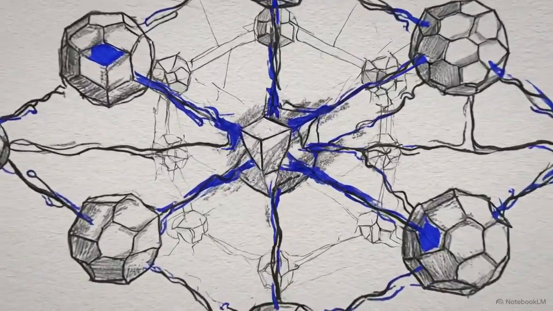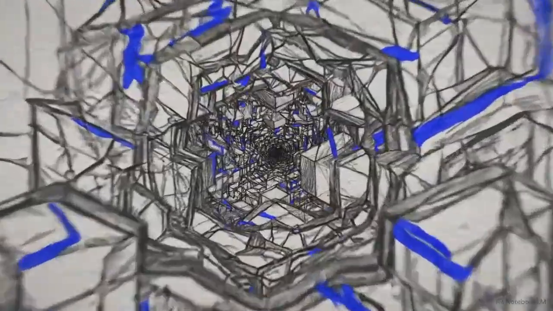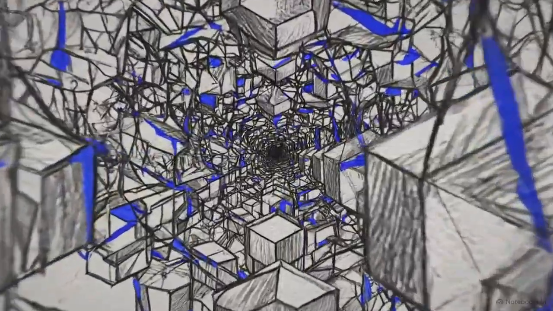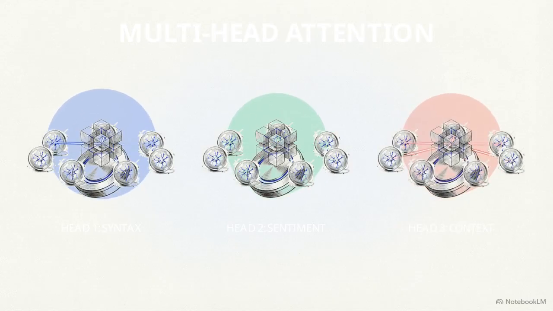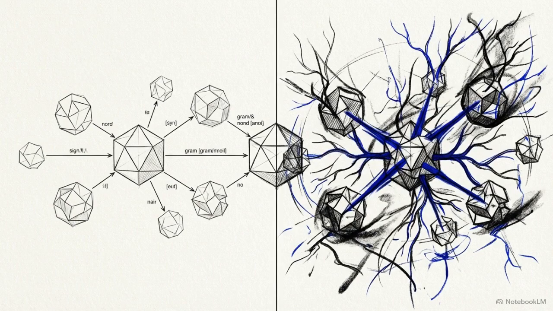Advanced models take this process and multiply it. They host dozens of these microscopic cocktail parties all at the exact same time. Engineers call this multi-head attention. Each separate party, or head, is looking for a distinct type of connection. One might focus purely on the grammatical structure, while another scans for the emotional tone.